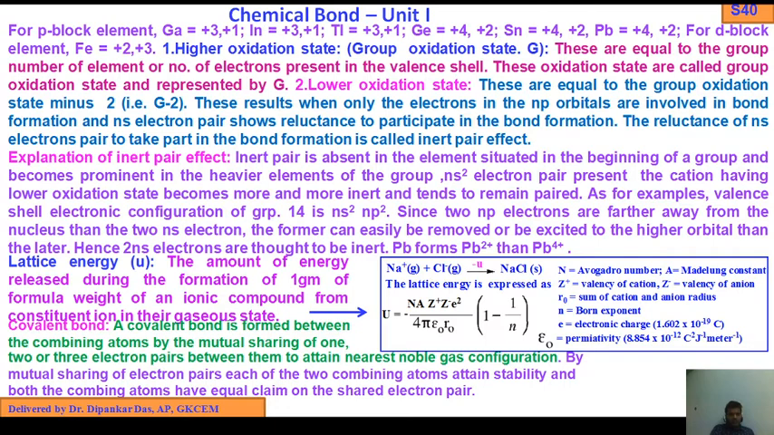Now come to the second bond, that is the covalent bond. A covalent bond is formed between two combining atoms by mutual sharing of 1 or 2 or 3 electron pairs between them to attain the nearest noble gas configuration. By mutual sharing of electron pairs, each of the two combining atoms attains stability and both combining atoms have equal claim on the shared electron pair.